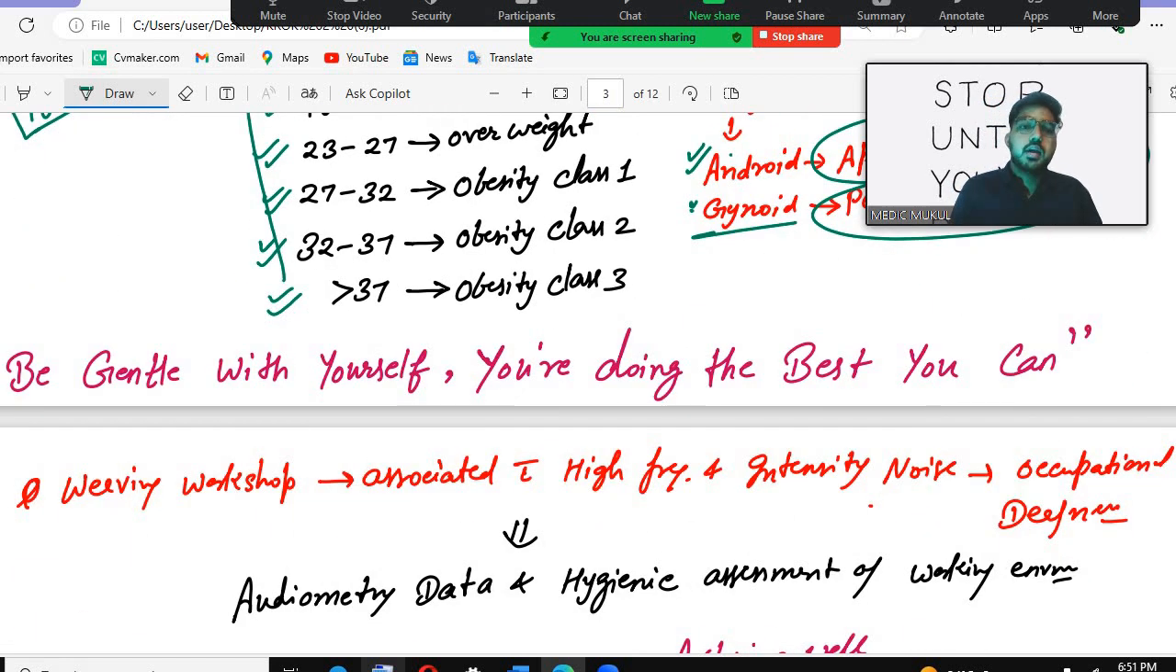After that, be gentle with yourself because you are doing the best you can. Sometimes we don't give ourselves a reward, so just give yourself a reward because you are doing your best. You are struggling a lot, but unfortunately you don't give this reward to yourselves. We forget these things, so just believe in yourself, that is the most important thing. So be gentle with yourselves, you are doing the best that you can.